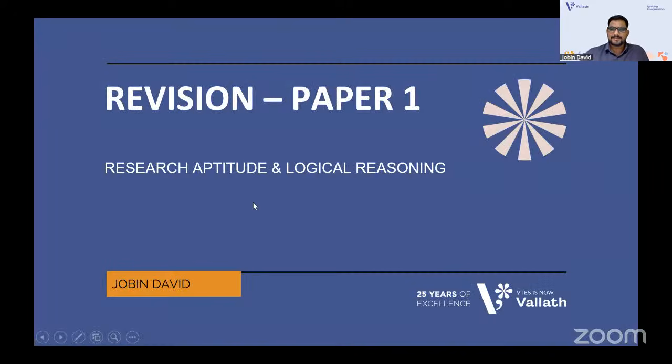So I thought, as the NET exams are going to happen, it's just maybe 20 more days that you have for the NET exam to come. So I've thought of doing some Paper One revisions also, because Paper One is very important regarding the NET exam. How are you all? How are you all doing? Is it okay with you? Are you learning? Yeah. So today with the revision of Paper One, we'll do basically 2 units of Paper One. We'll do research aptitude and logical reasoning, right?